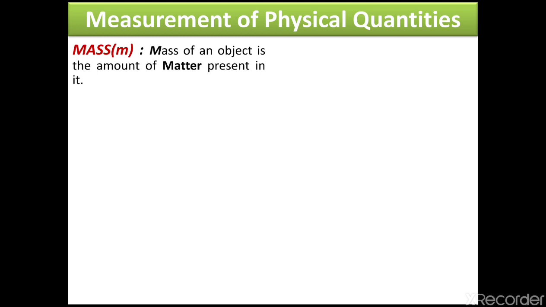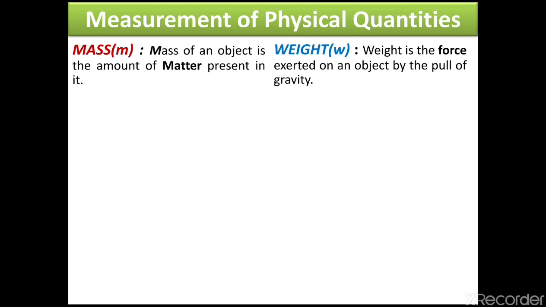So what is mass? The mass of an object is the amount of matter present in it, while weight is the force exerted on an object by the pull of gravity.